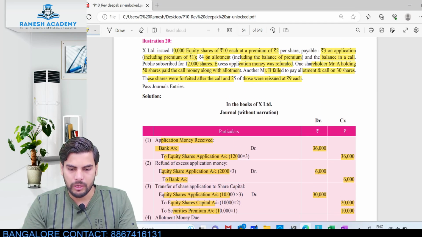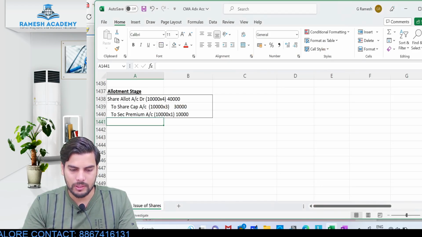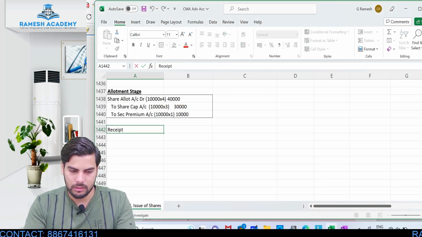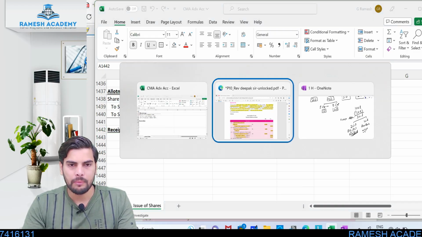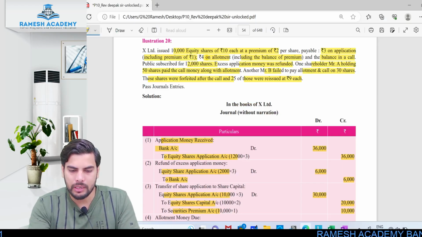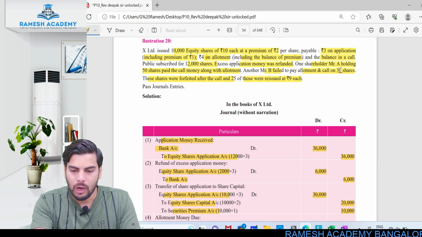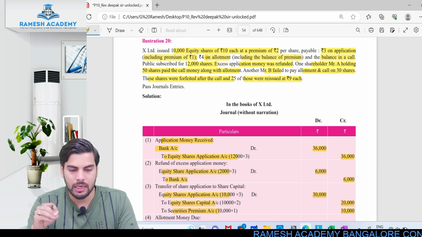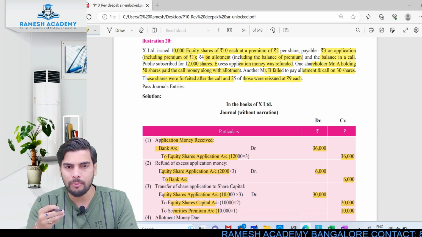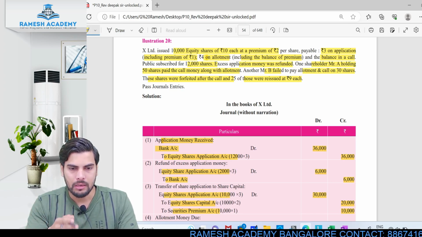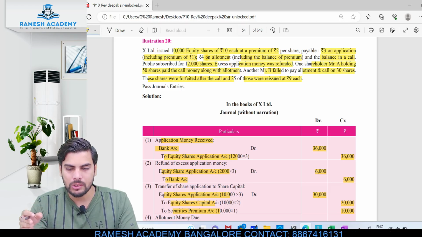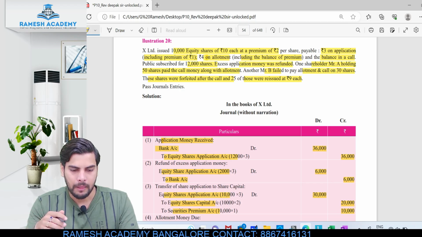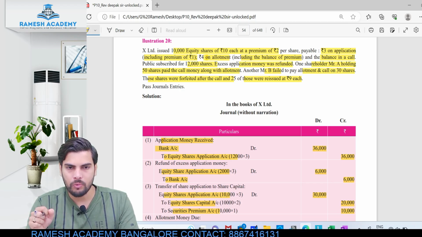Now, if you see over here, what did they mention? When it comes to actual receipt, there was some calls in advance. Okay, so receipt entry, be careful over here. Read this carefully. What are they telling? One shareholder, Mr. A, holding 50 shares, paid the call money with allotment. So at the time of allotment money, he is also paying his first and final call money. So he is paying some amount in advance. Another person, Mr. B, failed to pay the allotment money as well as call money on 30 shares. Okay, so these shares were forfeited. Let's not worry about forfeiture.